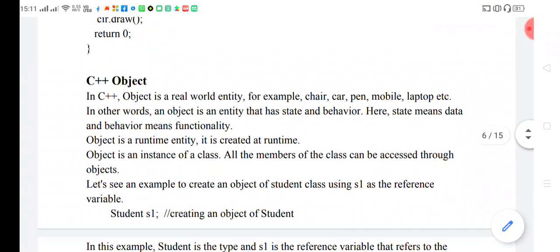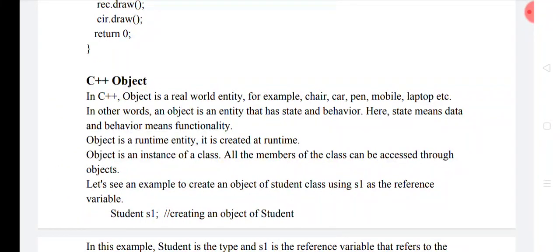This is the concept of interfaces in C++ with the help of abstract classes.